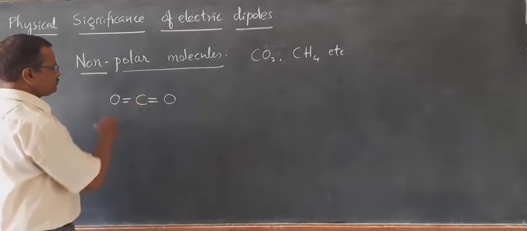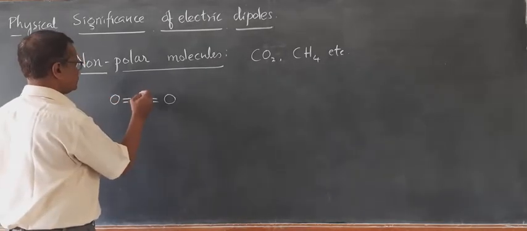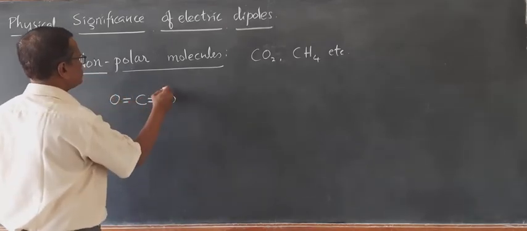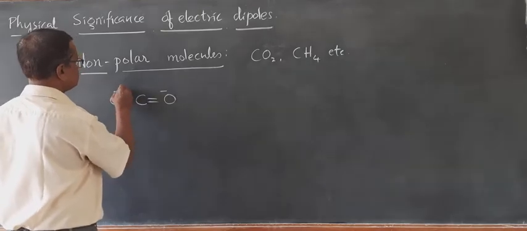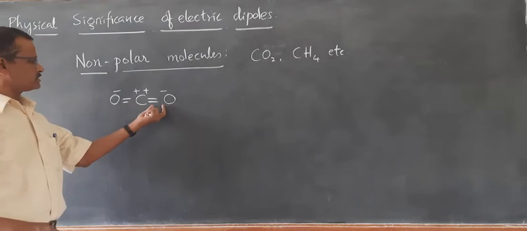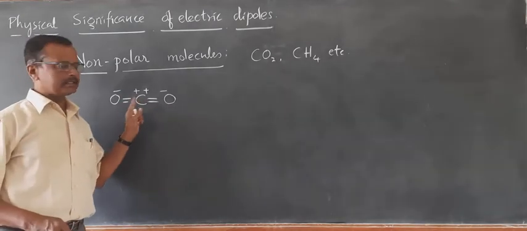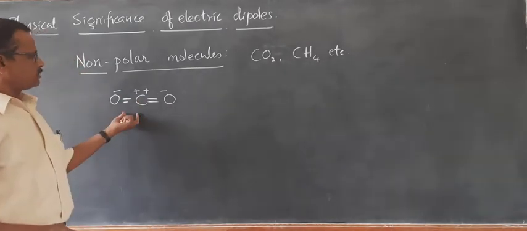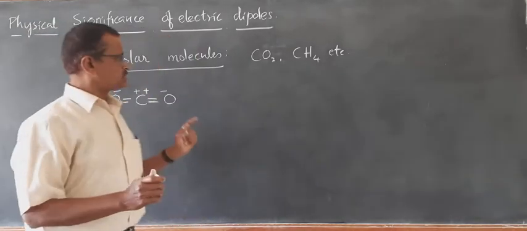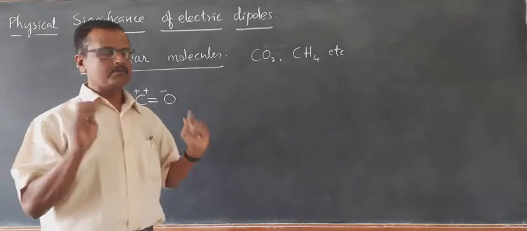So a molecule in which the charge centers are not separated is called a non-polar molecule.